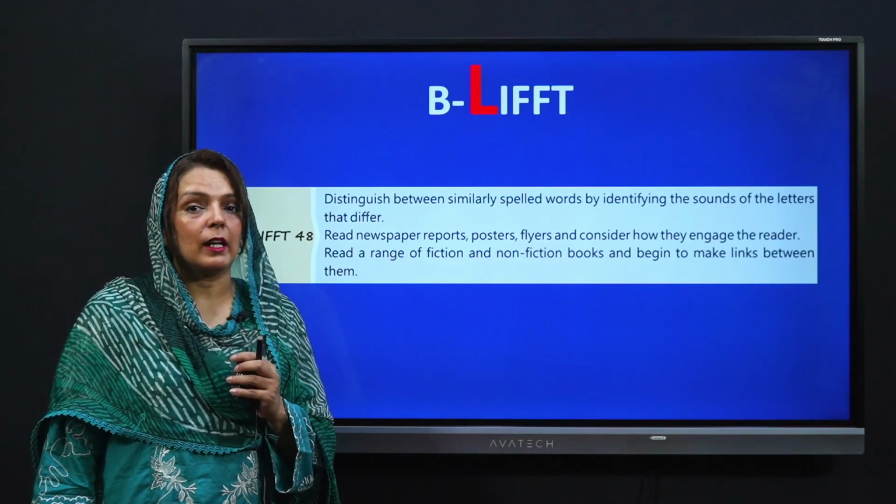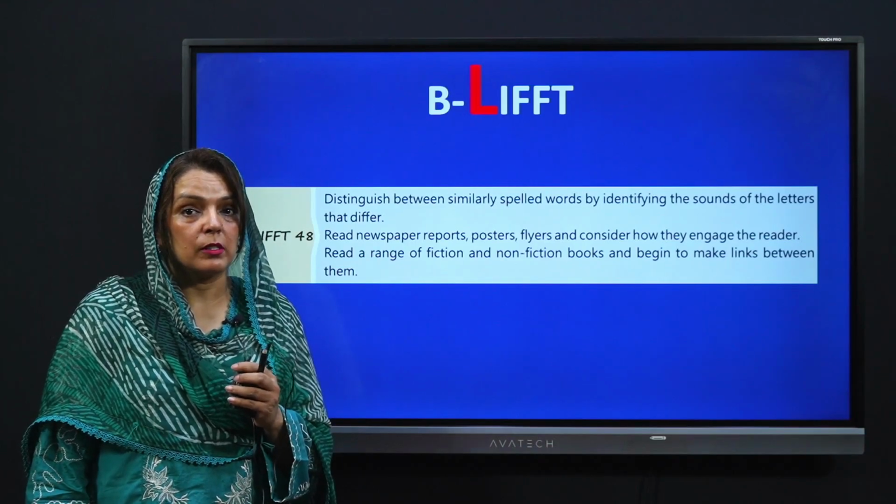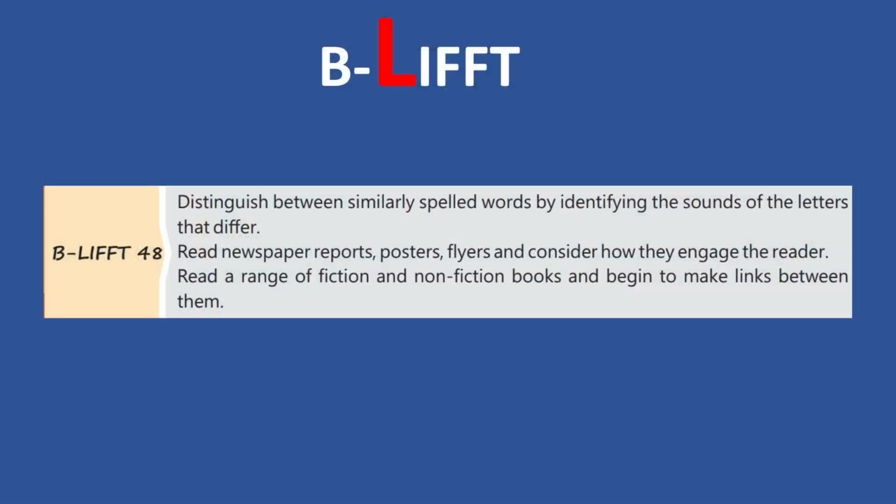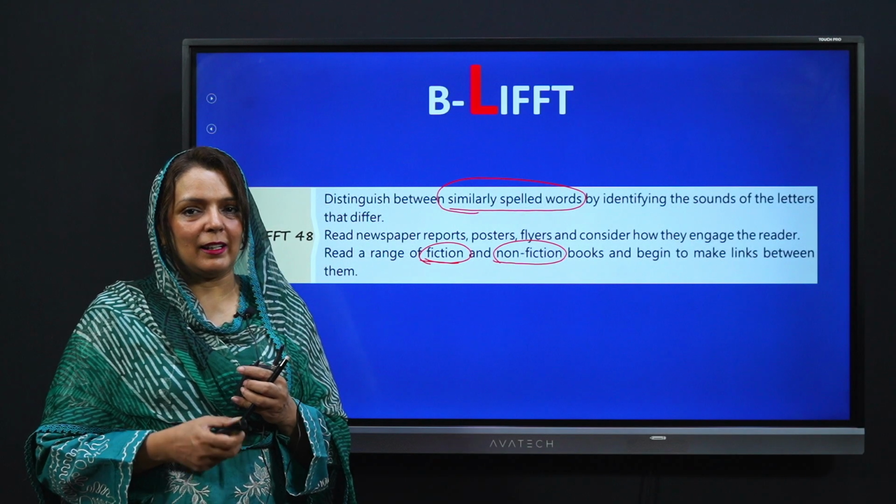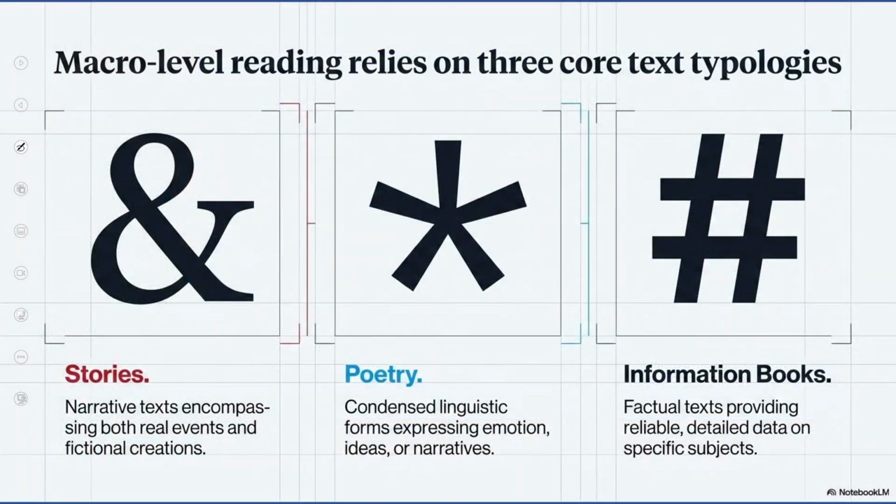Now look at the SLO. We will be tackling two most important things. What are those? We will be focusing on the fiction and non-fiction types of text. We will be learning what is non-fiction and what is not, and distinguishing between similarly spelled words. Those words which have very minor differences of vowels inside them, we will be tackling that. Now look at this upcoming slide.